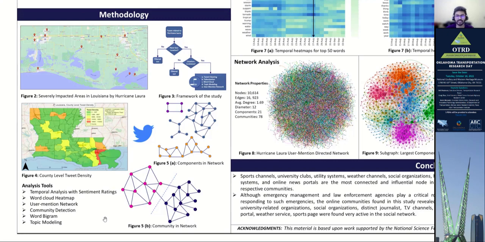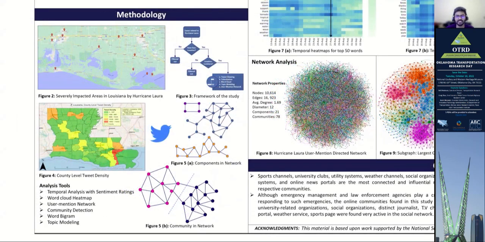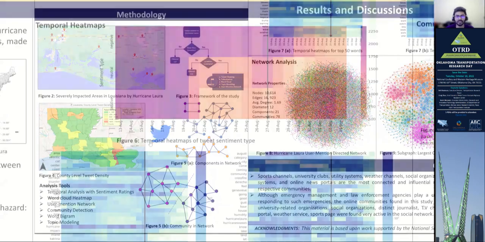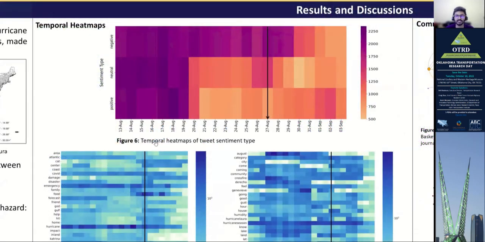The directed user mention network shows how local residents are connected to one another and to various agencies. Community detection in the subgraph enables us to uncover hidden associations among different network nodes. Word bigram network captures the centrality and correlation of the discussion. And finally, the topic modeling depicts the overall scenario of the compound hazards. Figure 5 differentiates between the component and community in a network. Figure 6 shows the variation of the sentiments of the tweets.